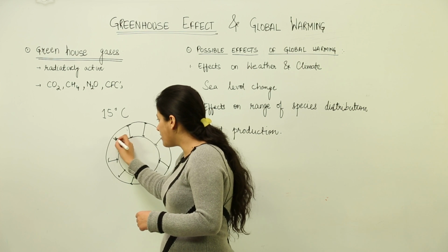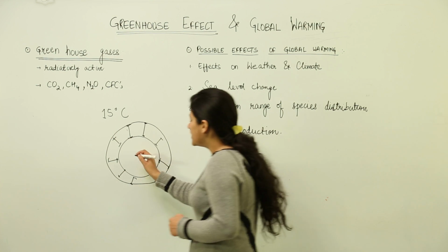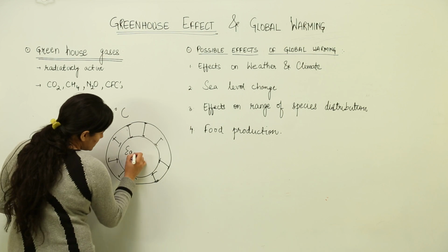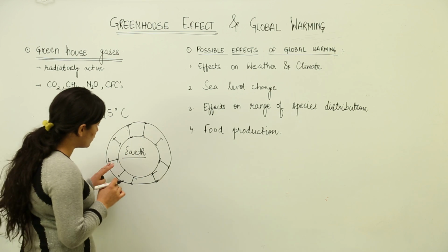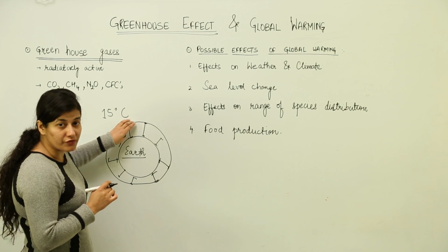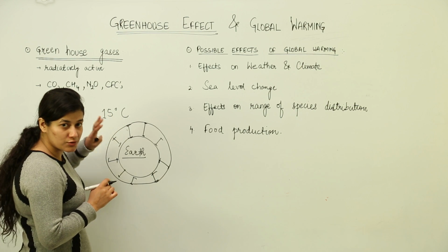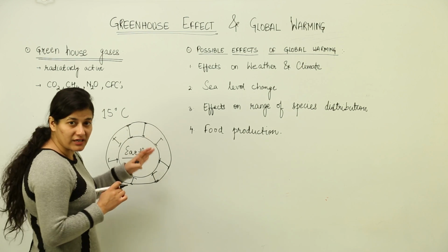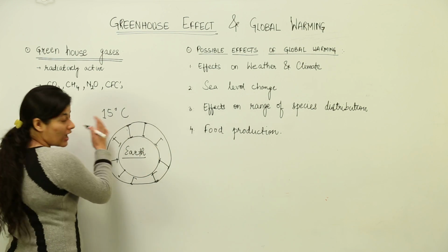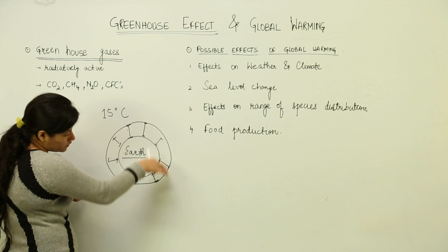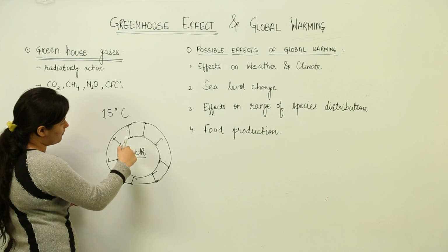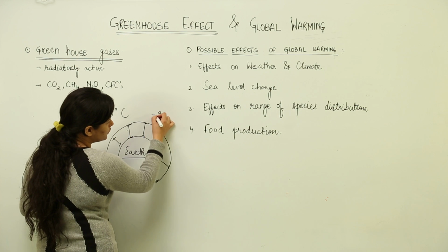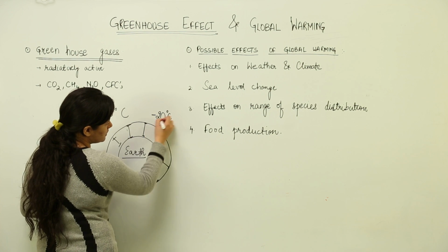And if you remember, we did talk about that the temperature is the most important abiotic component for survival of any organism. So it is the mean temperature of earth, 15 degrees Celsius, which is responsible for all the biotic diversity that we see around us. Had this atmosphere not been present around earth, the temperature of earth would have been minus 20 degrees Celsius.